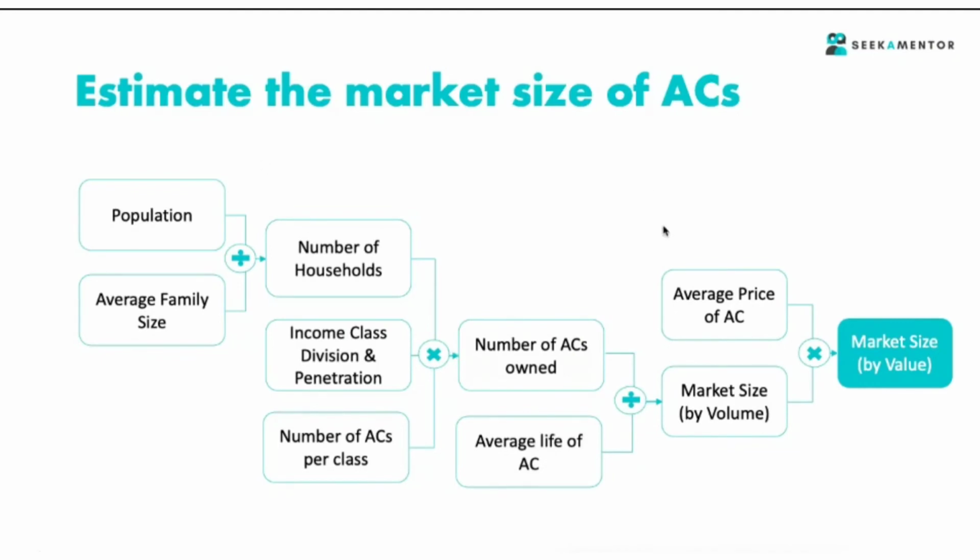So guys, just to tell you that even from this situation, they can change the entire question, or they can simply amend the question, that they can ask you how many ACs are currently there in India. So that limits your problem only to this figure, the number of ACs owned, right? And if they tell you that you have to calculate only the volume, just give me the number of ACs which are getting sold, then you have this number. And if they are saying what is the value, yeah.